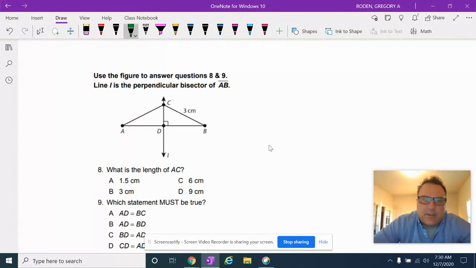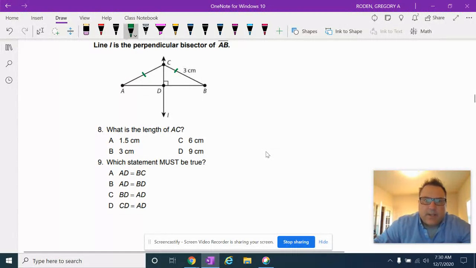Use the figure to answer questions 8 and 9. Line L is a perpendicular bisector. So remember what perpendicular bisectors were. That was the lesson from last Monday. If a line is a perpendicular bisector, then these 2 sides right there are congruent. All right, so what is the length of AC? Well, AC is going to be 3 because it's got to be the same distance as CB.